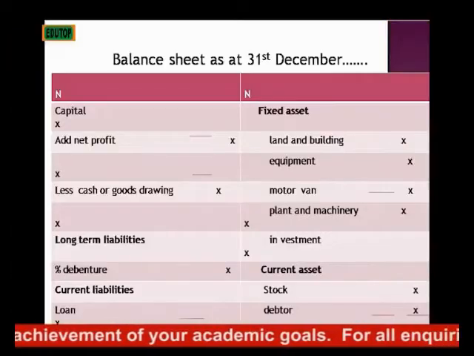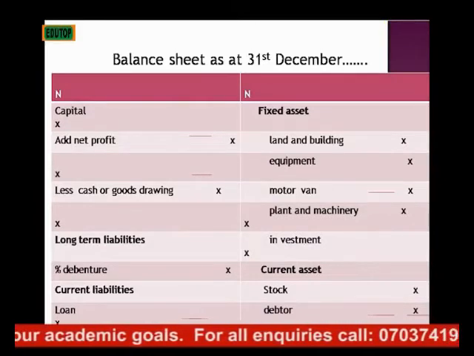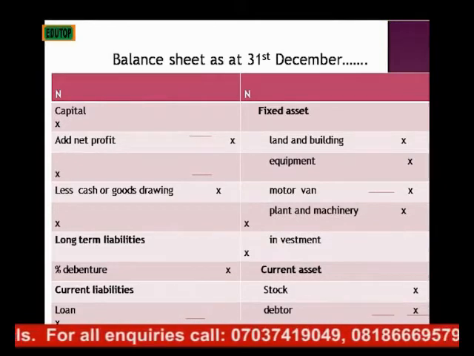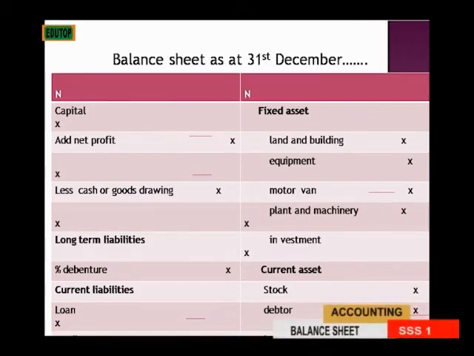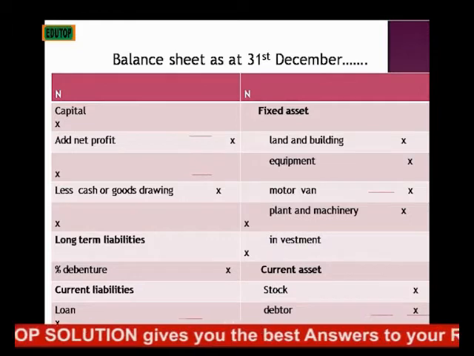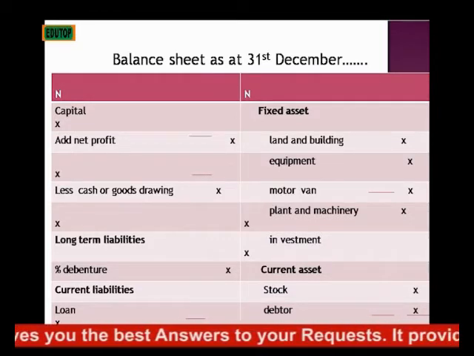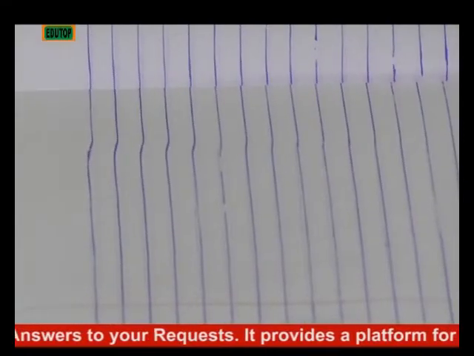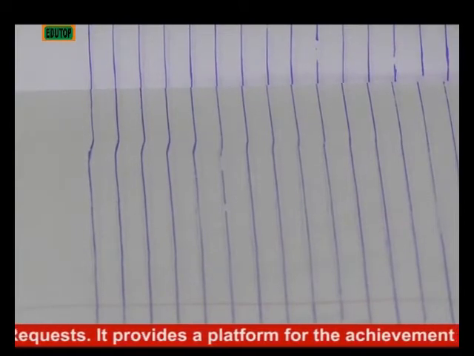You can see we have fixed assets, which we mentioned earlier, and we have the current liability side. Something I want you to know about the balance sheet is that it is not attached to the double entry principle. It is a statement, not an account. On the right side we have the liability claim side, and on the left side we have the asset claim side. So these are the formats for the balance sheet. Having seen the balance sheet, we go to the illustration.